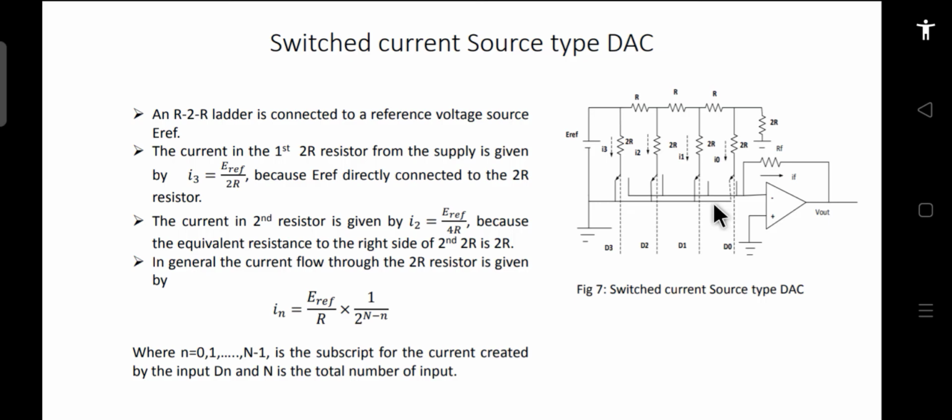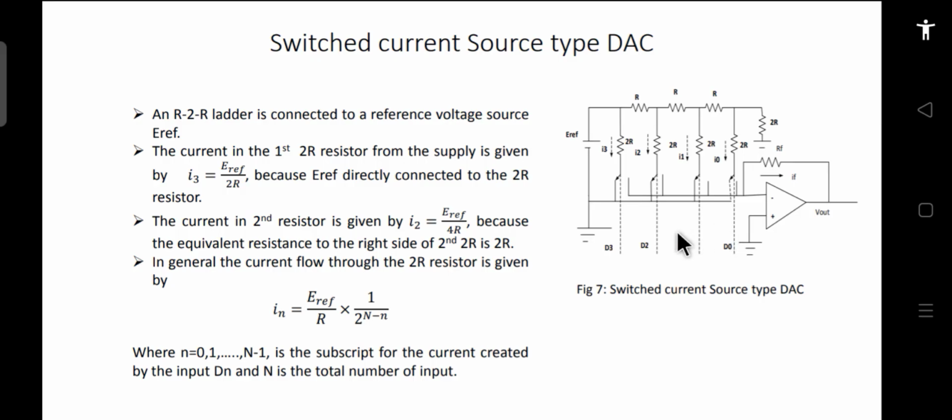Whichever inputs are 1 get connected directly to this inverting terminal, and they are added up together to get the output. The total current in this branch will be the sum of all these currents.